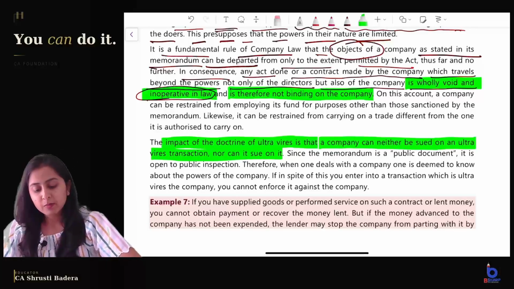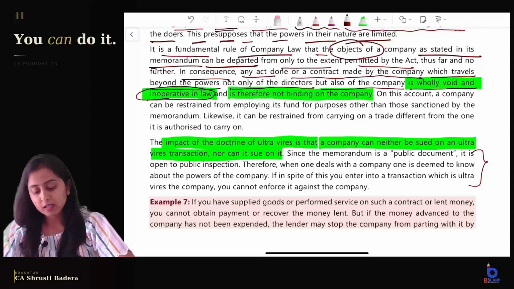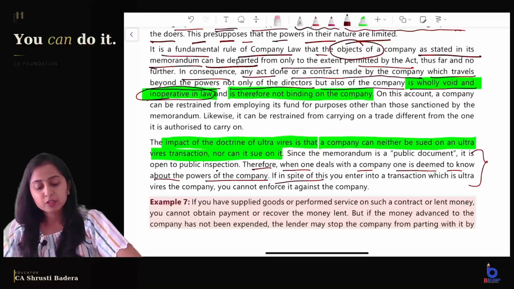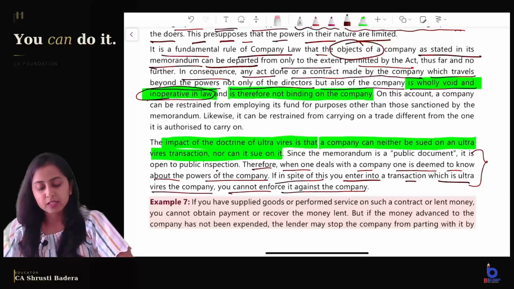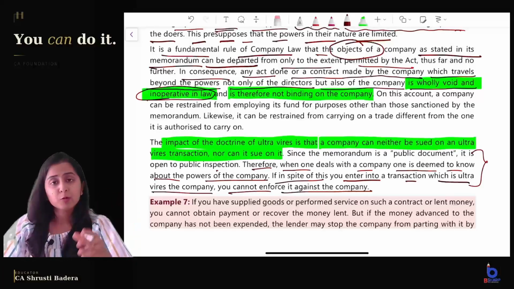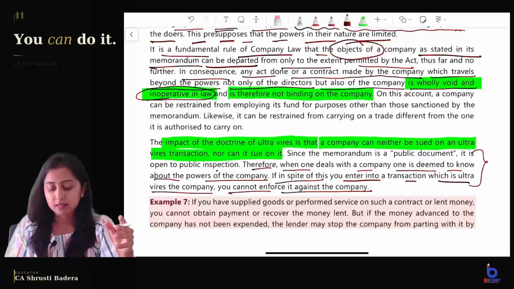Since the memorandum is a public document, now where does this come from? Constructive notice. Since the memorandum is a public document, it is open to public inspection. Therefore, when one deals with a company, one is deemed to know about the powers of the company. If in spite of this you enter into a transaction which is ultra vires the company, you cannot enforce it against the company, right? So why did we take constructive notice first? Now you must be getting it, because ultra vires refers to what is given in constructive notice.